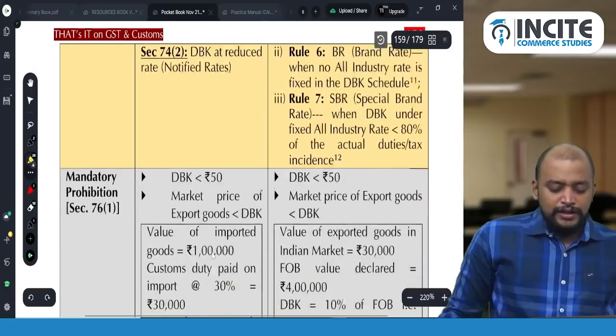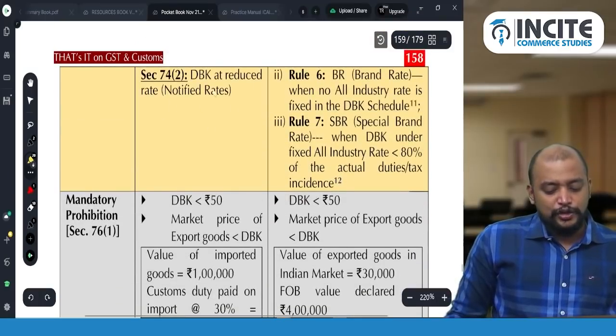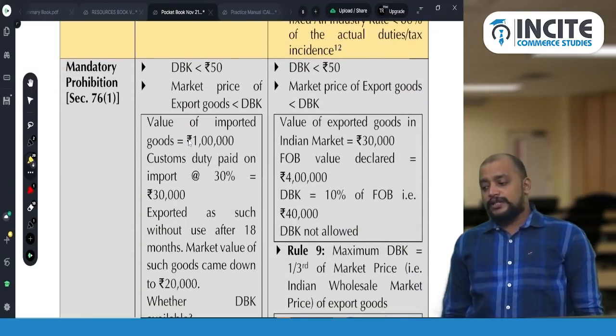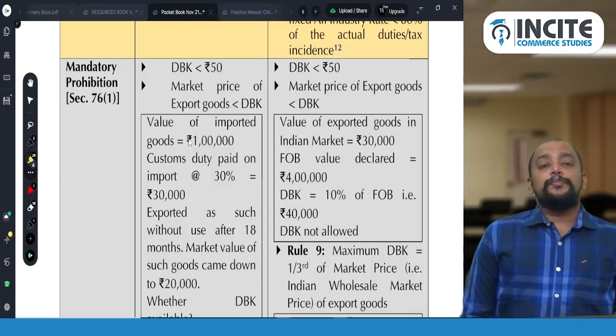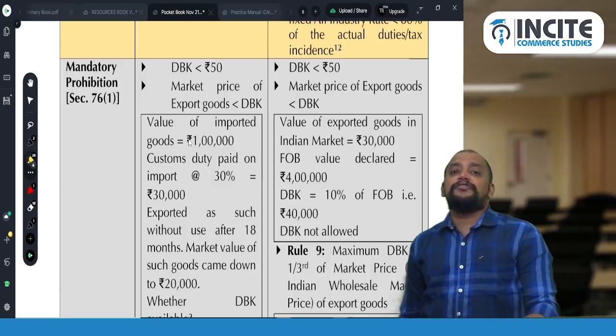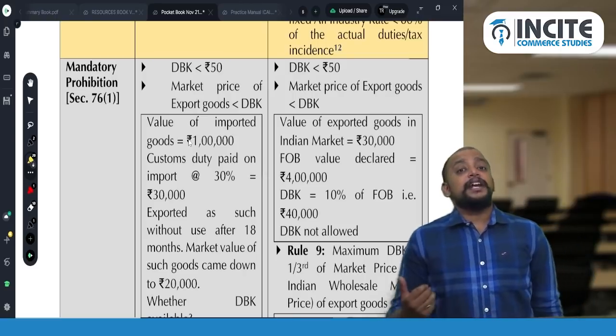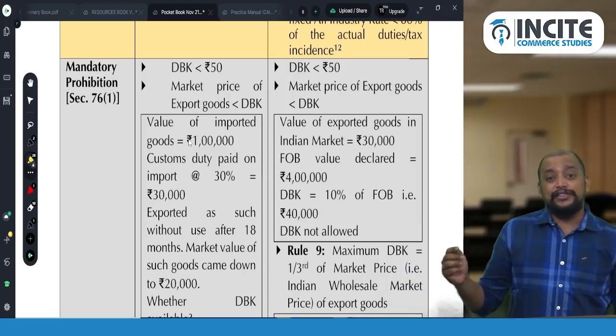Then, we understood what will be taken as the duty drawback at the reduced rates. Mandatory prohibition. What is this mandatory prohibition? If the duty drawback amount is less than 50 rupees, you will not get any duty drawback. Then, if the market price of the exported goods is less than the duty drawback.